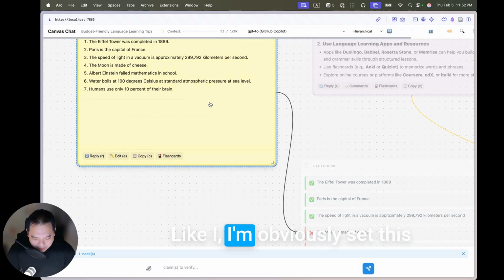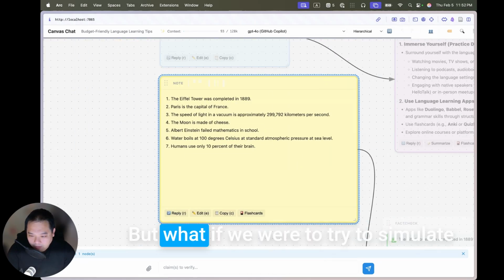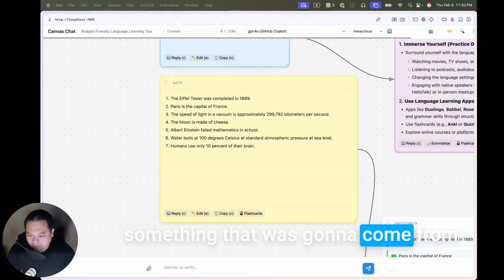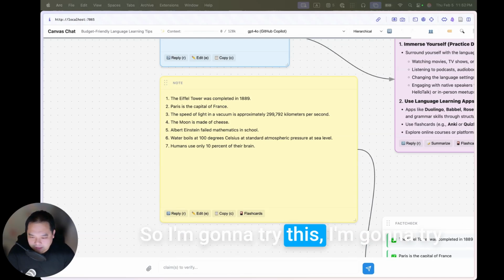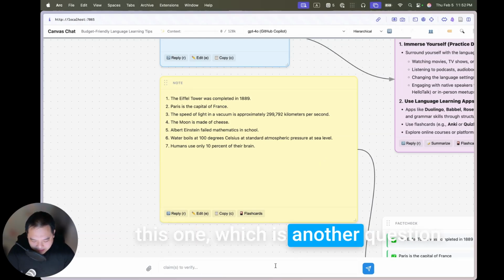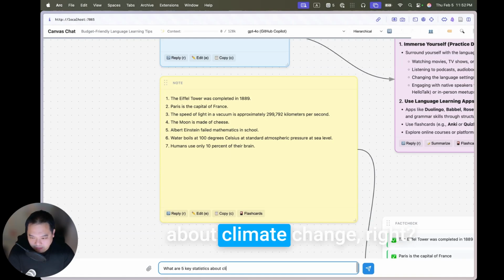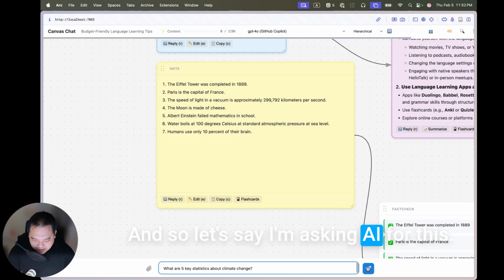So having these claims alone is one thing. I obviously set this up as a pretty easy situation. But what if we were to try to simulate something that was going to come from LLM outputs, say, that we're grounded? I'm going to try this one, which is another question: what are 5 key statistics about climate change? Let's say I'm asking AI for this.